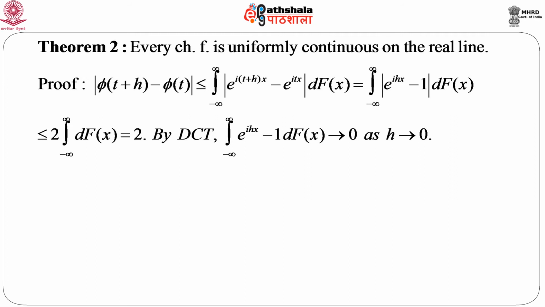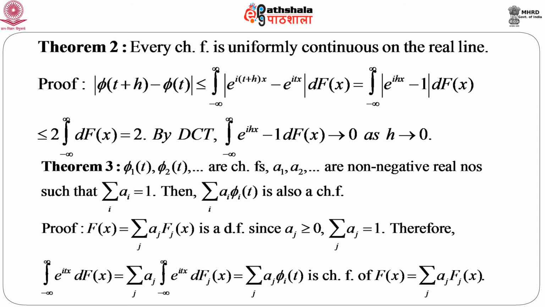So, after a little bit of manipulation, and noting the fact that this is completely independent of x and t, for every h going to 0, this is uniformly continuous on the real line. So, this is just an outline of the proof, we will definitely get the detailed proof.